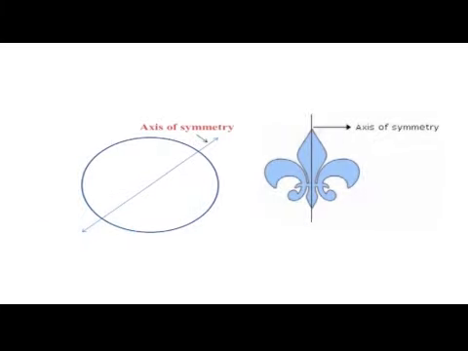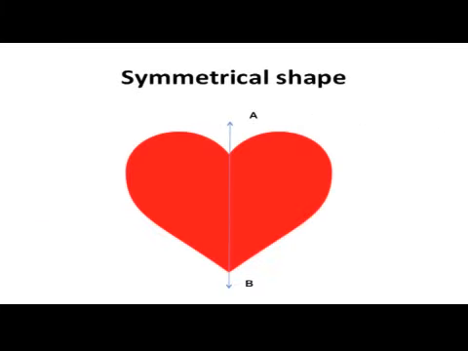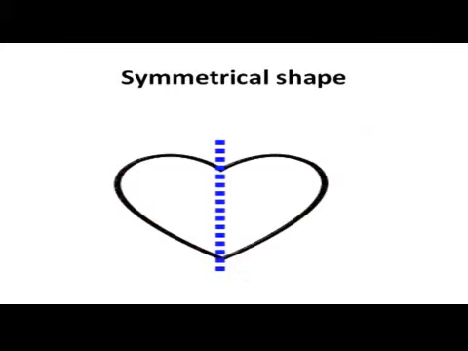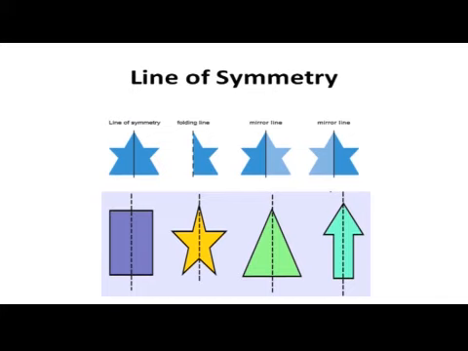Look at the design given here. If we fold it along the line AB, we shall find that the designs on the two sides of AB exactly coincide with each other. We say that the given figure is symmetrical about the line AB. Here are some examples of symmetry.